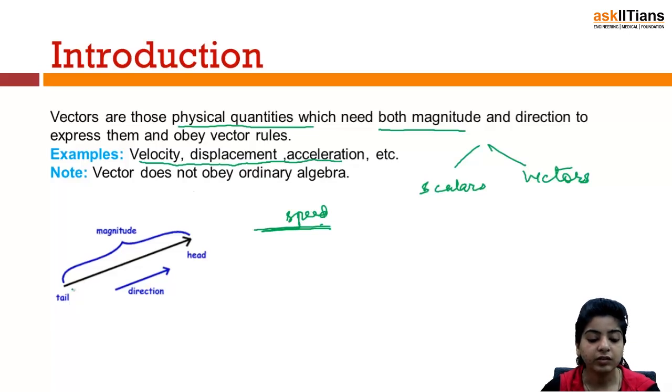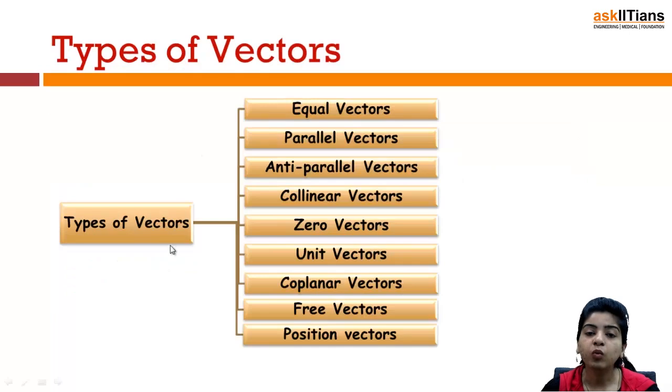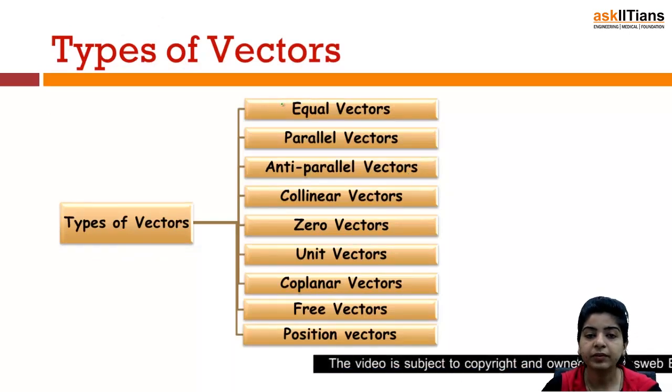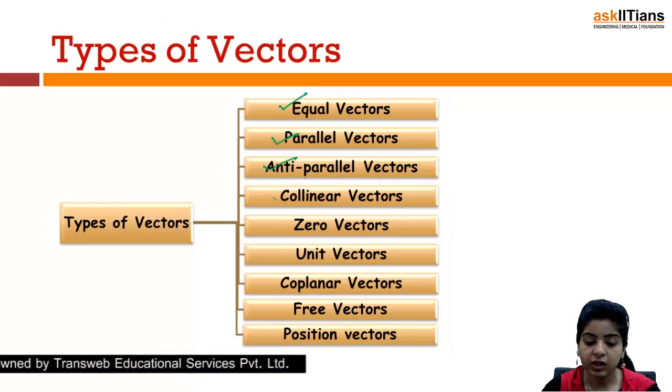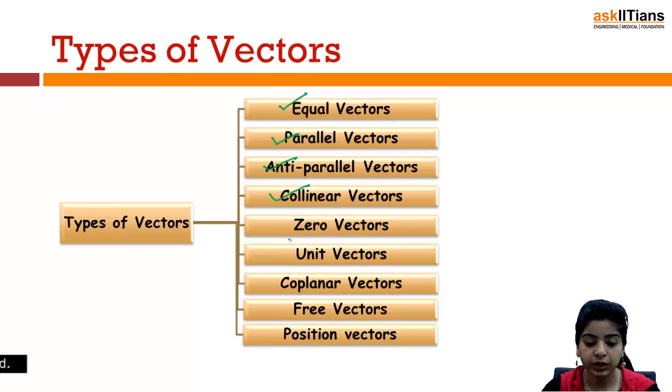Here you can see in the figure, this denotes a vector quantity because it denotes a particular direction. This is the magnitude, while this denotes the direction, which is going this way. So this becomes a vector quantity. Now we'll be discussing the types of vectors. The main types are equal vectors, parallel vectors, anti-parallel vectors, collinear vectors, zero vector, unit vector, coplanar vectors, free vectors, and finally position vector. We'll be discussing each of these types one by one.